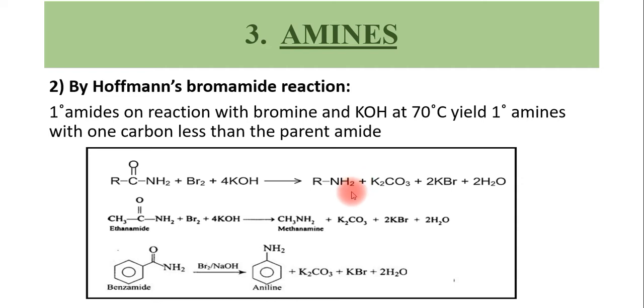The reaction will take place in the presence of potassium hydroxide. NaOH can also be used, so this reaction can also be done in the presence of NaOH, at 70 degrees Celsius, and it yields a primary amine. The primary amine will have one carbon less than the parent amide that is taken for this reaction.